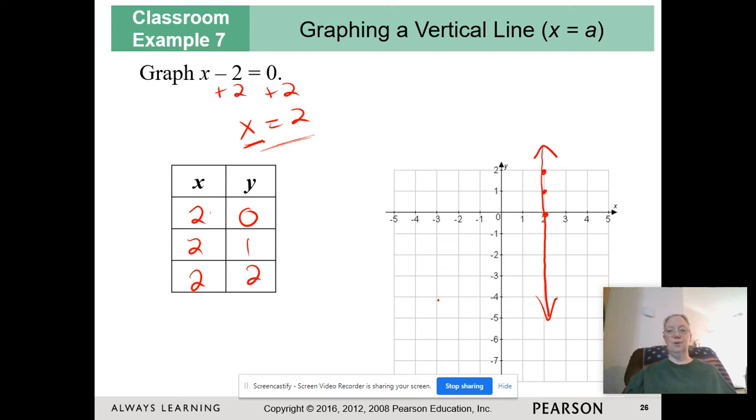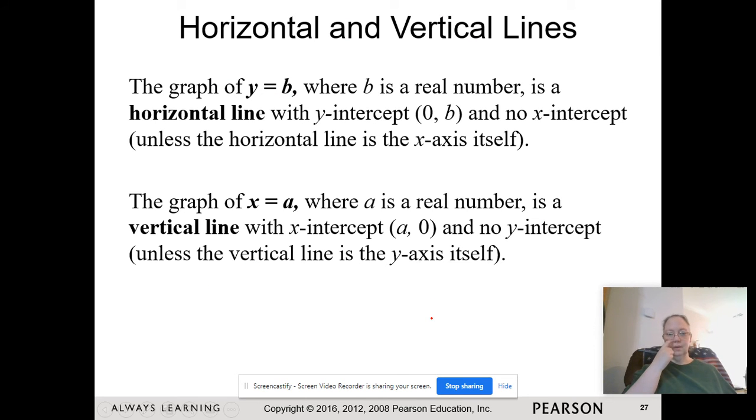Something to watch out for. The graph of y equals any single number is going to be a horizontal line with the y-intercept at 0, b. It's not going to have an x-intercept unless it's a horizontal line at y equals 0, the x-axis. Conversely, the exact opposite, x equals a number, is going to be a vertical line with an x-intercept at that number, 0, no y-intercept, unless the vertical line is the y-axis itself.